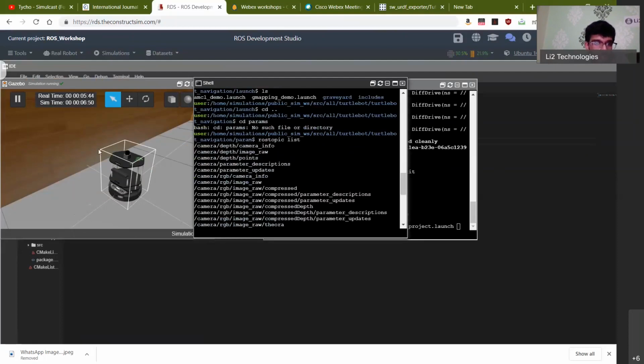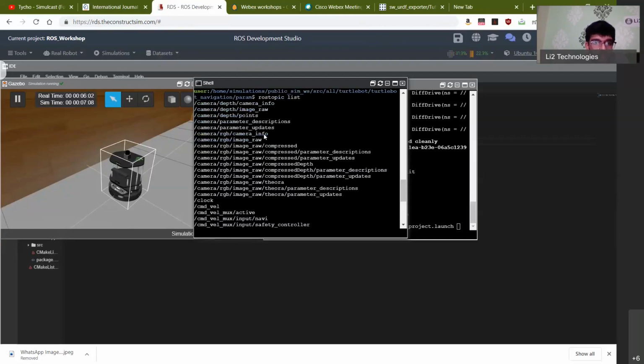So this is just a simple robot which is supposed to do some autonomous navigation. But even for that, you can see that the same camera is publishing messages under various topic headers. So the camera is publishing its raw data. It's giving its point cloud out, and then it's giving the various updates